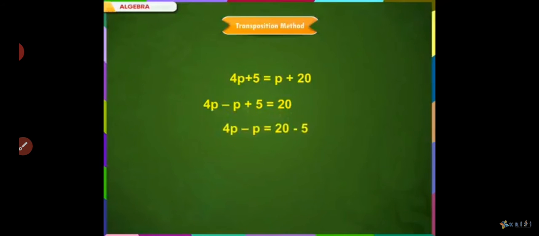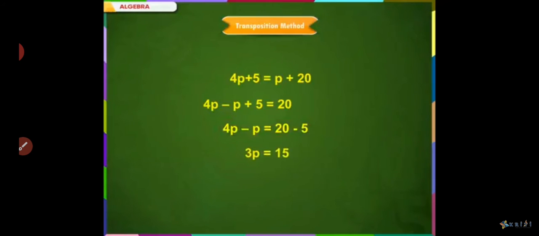Next, we collect the constants on the right side. As we see here, this positive 5 is on the left side. When we transpose this plus 5 to the right side, it gets subtracted. Thus, we get 4p minus p is equal to 20 minus 5.